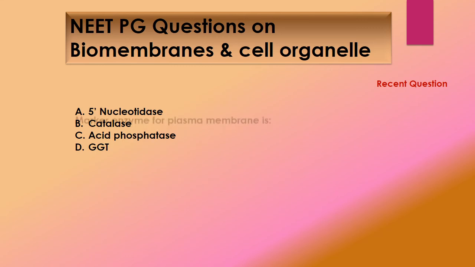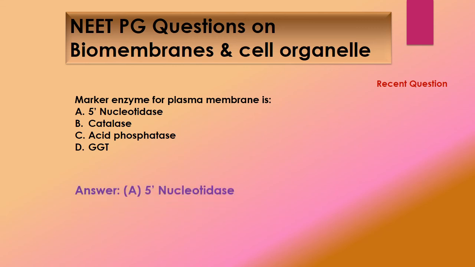Then the next question, it was also a recent question. Marker enzyme for plasma membrane is 5-nucleotidase, catalase, acid phosphatase and gamma GT, and the answer is 5-nucleotidase.